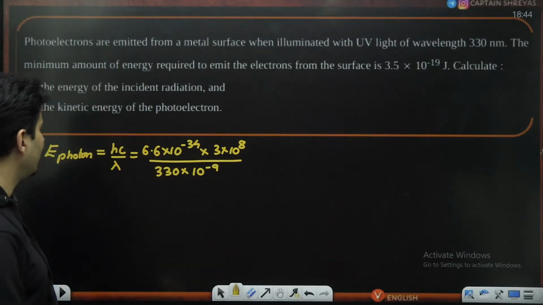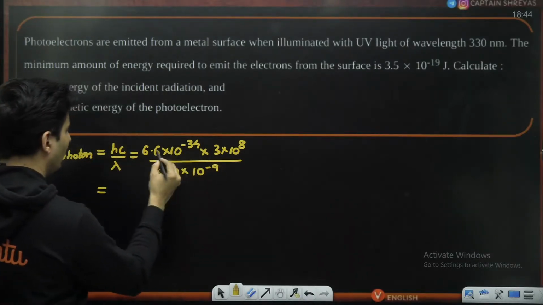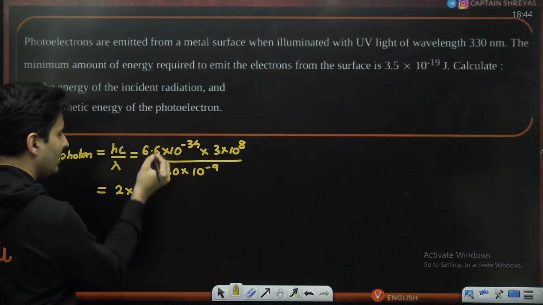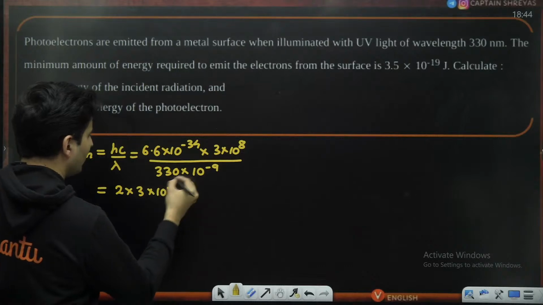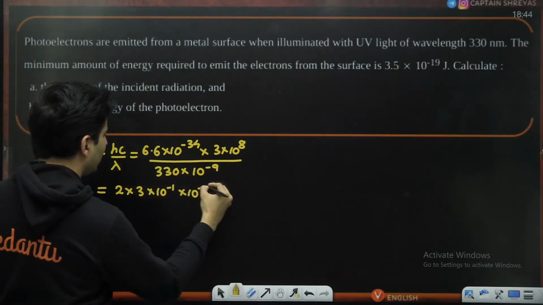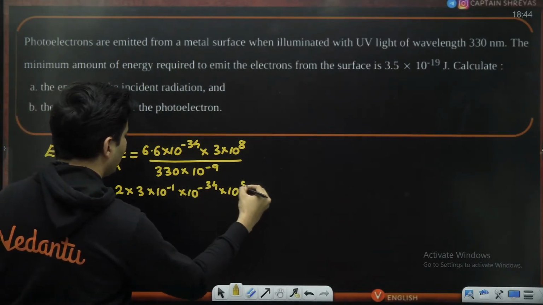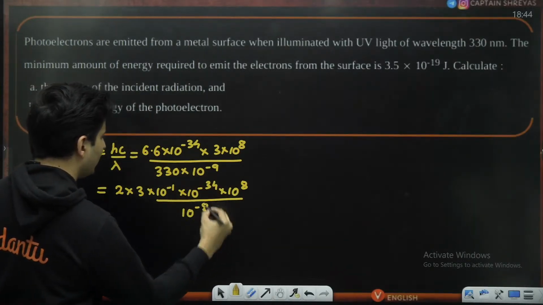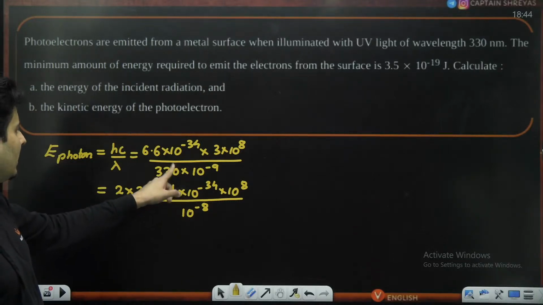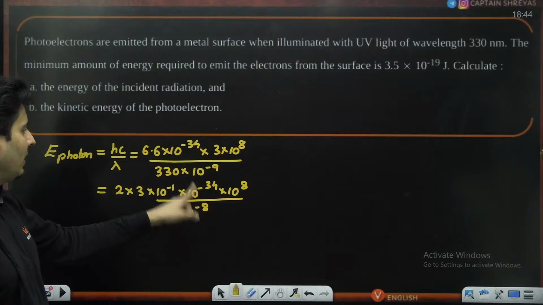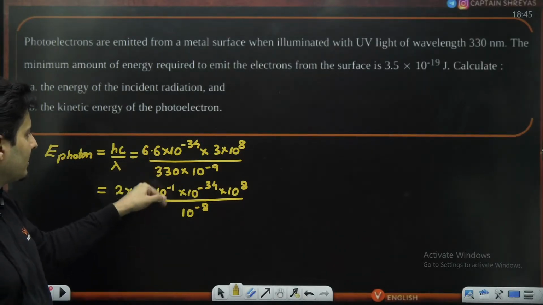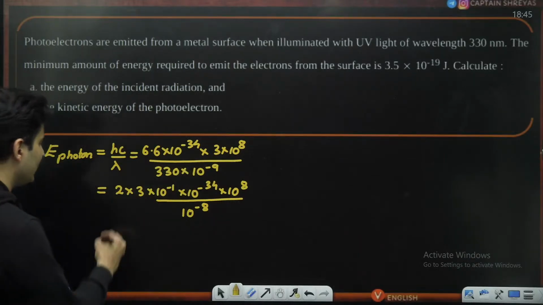Best part, 66 and 33 cancel. So if you want, you can write it as 66 by 33, which is 2, multiplied by 3, but one decimal was shifted. So 10 to the power minus 1 compensation, 10 to the power minus 34 is there, 10 to the power 8 is there, and also this 0 and minus 9 will make it 10 to the power minus 8. Is that right? This 33 cancelled with 66 became 2. This 0 merged with minus 9 became minus 8. That extra decimal I wrote down over here because it was written as 66 now. And 3 into 2 is basically 6.